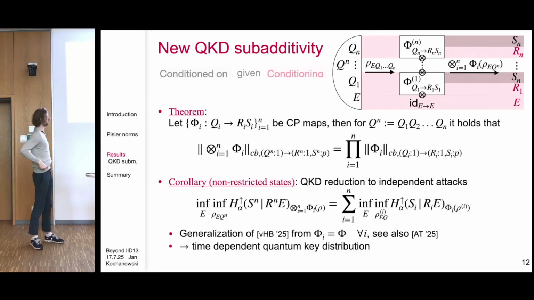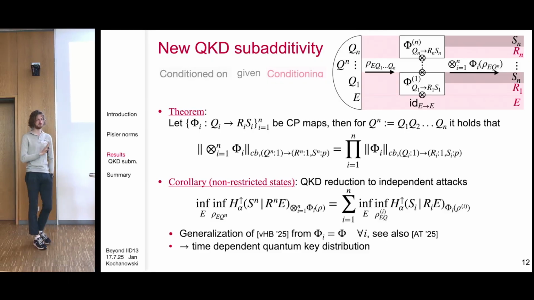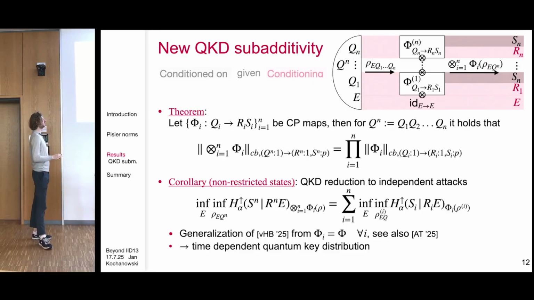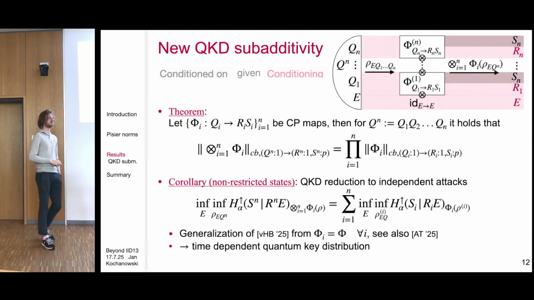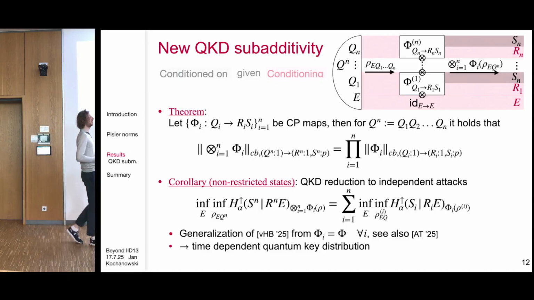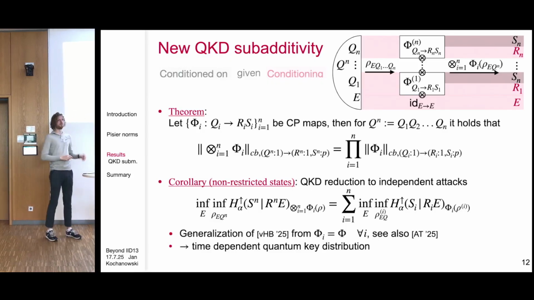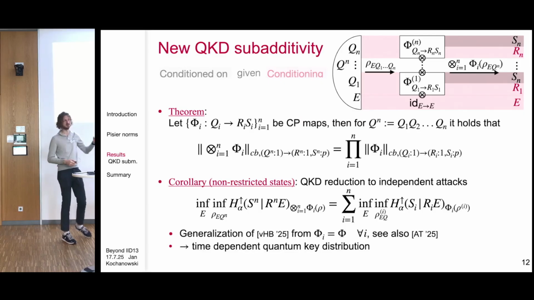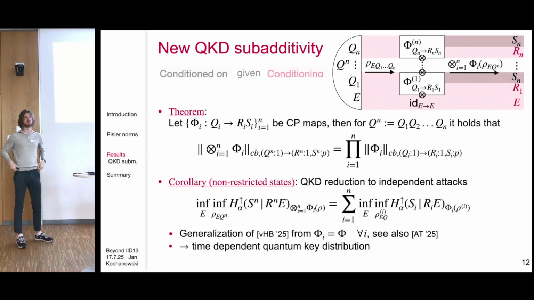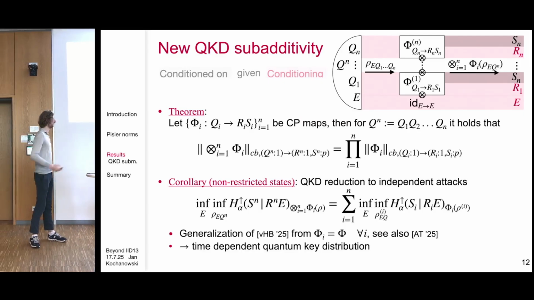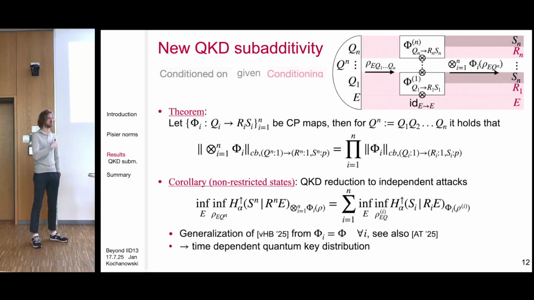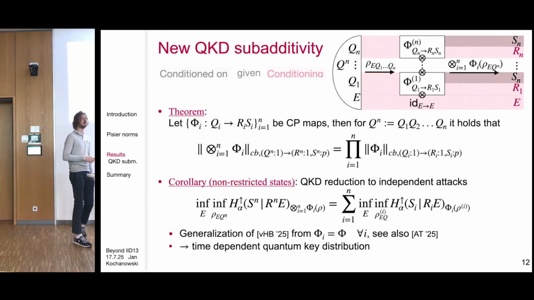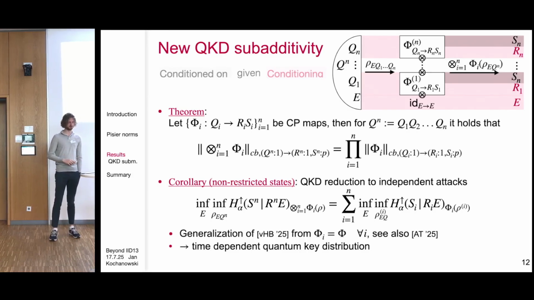I briefly want to mention the sketch of the proof of this. And then directly from this equality, you get this equality, which generalizes the case where all the channels are the same. It generalizes the IID setting of this equality, and as far as we're aware, is new. And with this, we can now do time-dependent quantum key distribution.